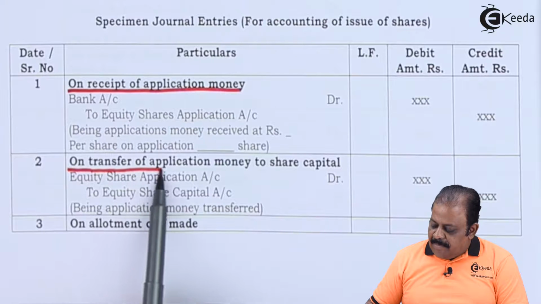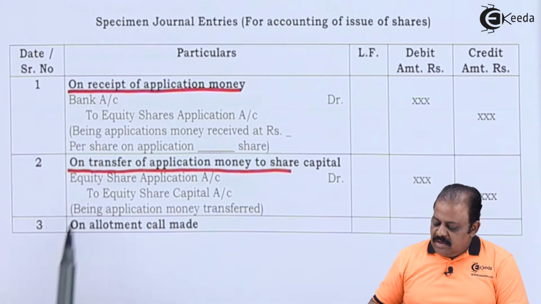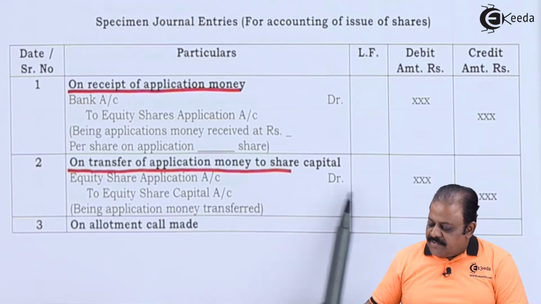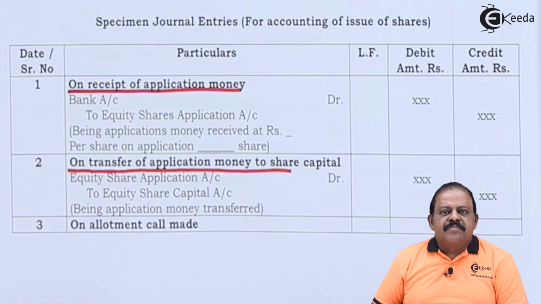On transfer of application money to share capital, the amount on allotted shares will be transferred from share application account to share capital account. Entry is equity share application account debit to equity share capital account. Here we end with the first stage, that is the application stage.